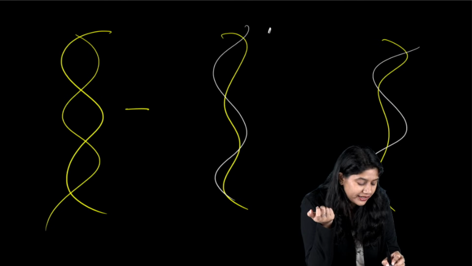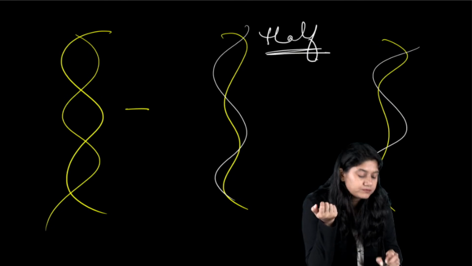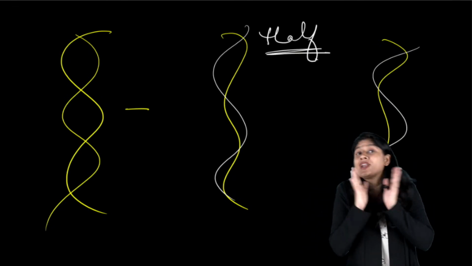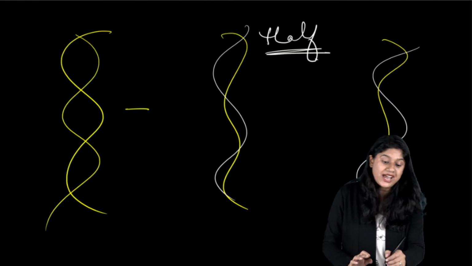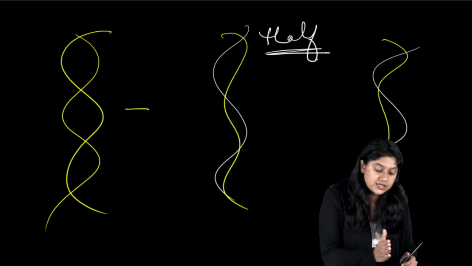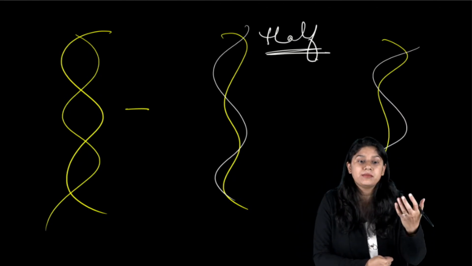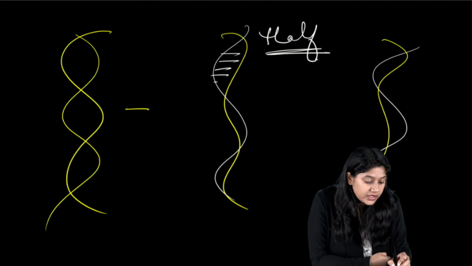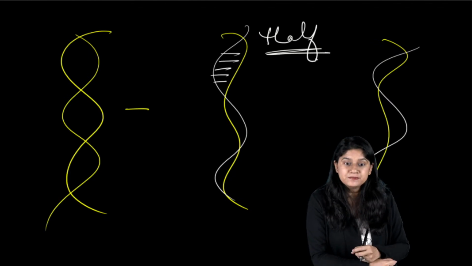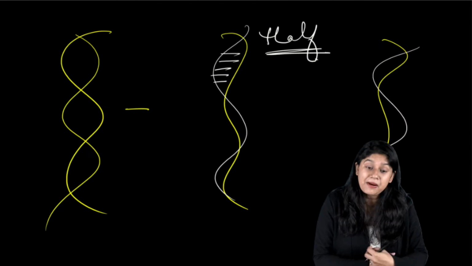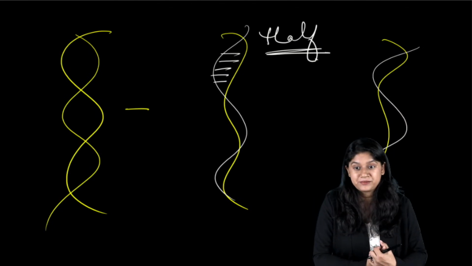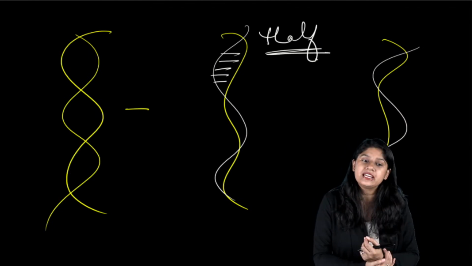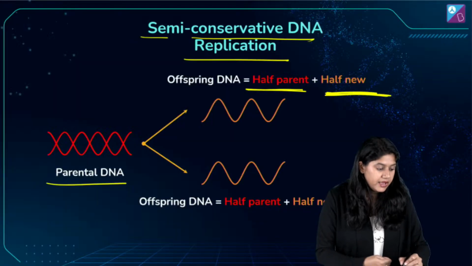See, I'm sure you will agree. This is half only. It's not full. पूरा exactly copy नहीं किया है. दोनों strands ऐसे नहीं के साथ में आ गए. It's a different strand, right? एक नया strand बनता है based upon the parent strand. Everyone, are we clear? भास्कर, we will discuss about it कि new DNA कैसे बनता है. Clear? We'll discuss that in the DNA replication. Everyone, are we clear?